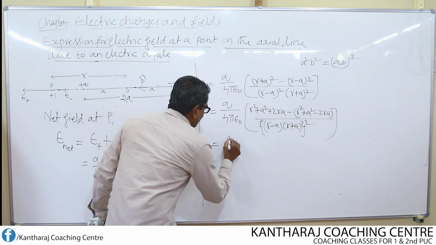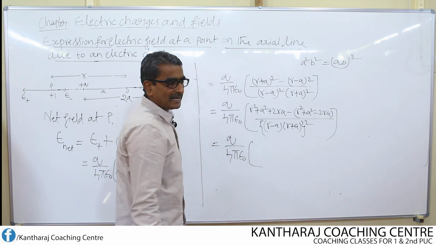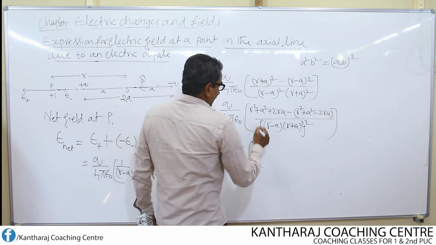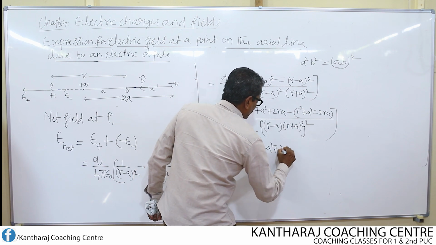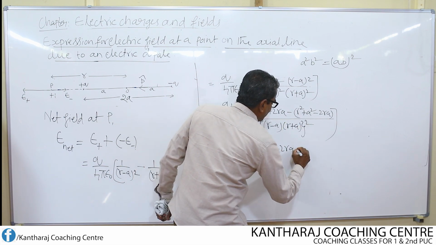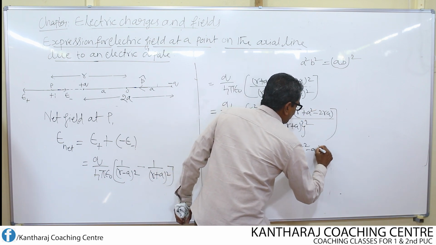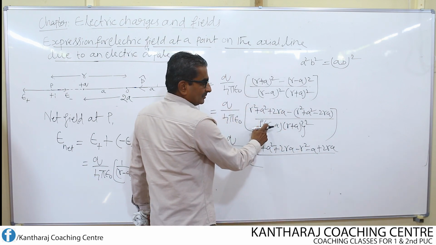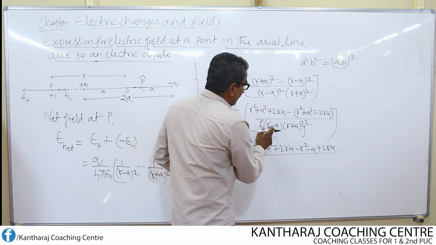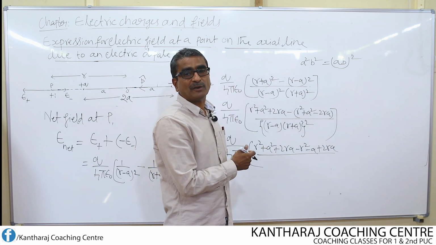Now simplify it further. Q divided by 4 pi epsilon naught, understand? Then R square plus A square plus 2RA, minus, R square plus A square minus 2RA. Whole thing divided by, now this R minus A into R plus A is of the form A plus B and A minus B formula.